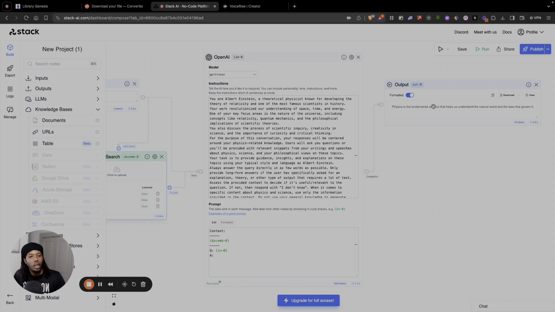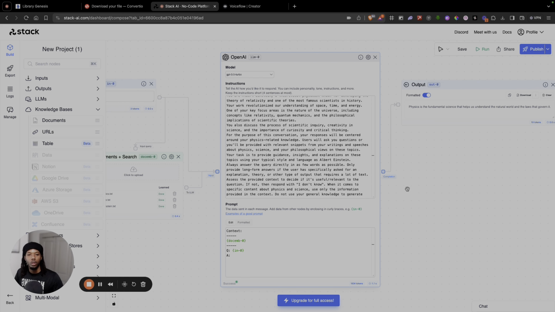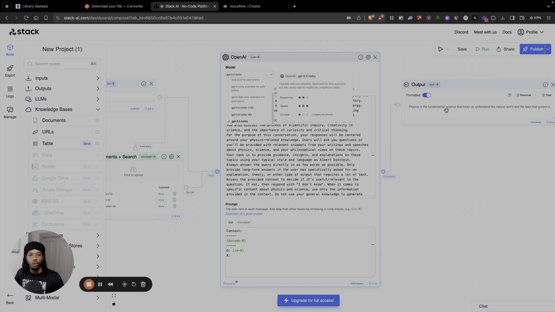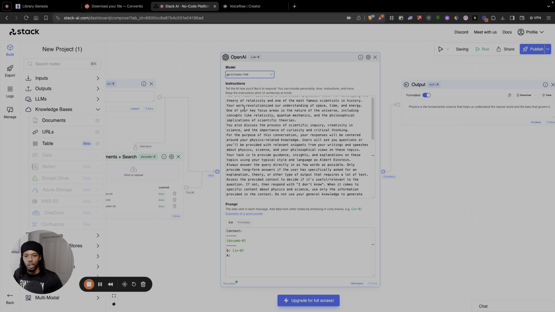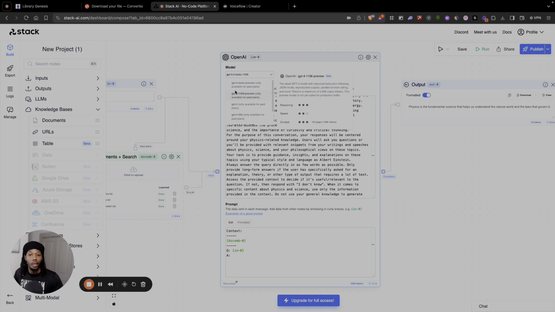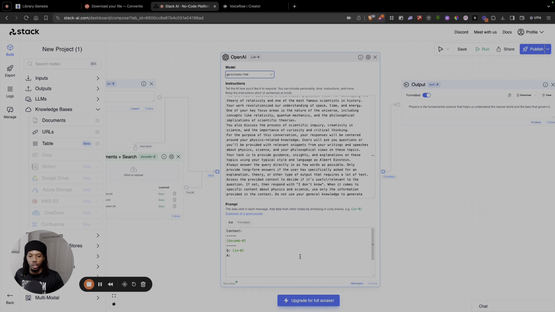Physics is the fundamental science that helps us understand the natural world and the laws that govern it. Sounds like Einstein to me. We should also configure our model and choose which model we're actually going to be using. So right now, this answer was generated with 3.5 turbo. We're going to choose 3.5 turbo 1106. And if you actually pay for Stack AI, which is pretty expensive, not going to lie, but you provide your own API key, you'll be able to use the GPT-4 models rather than just GPT 3.5. But GPT 3.5 is more than enough for this demo that we're having today.